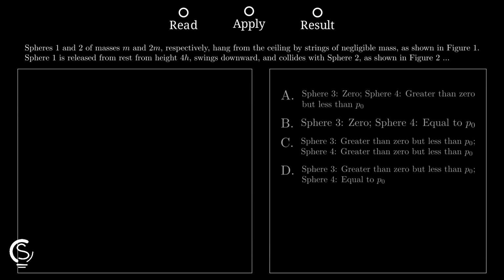In a one-dimensional elastic collision where the first object is heavier than the second, the incoming sphere will continue moving forward after the impact occurs. It does not stop or bounce.